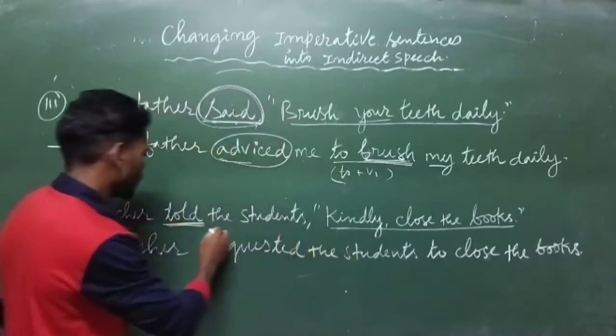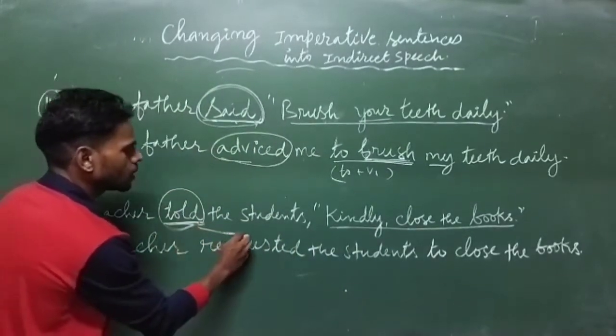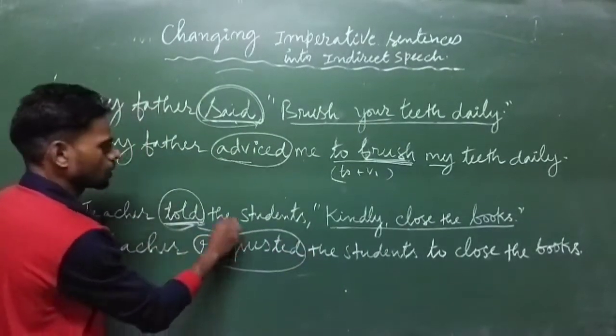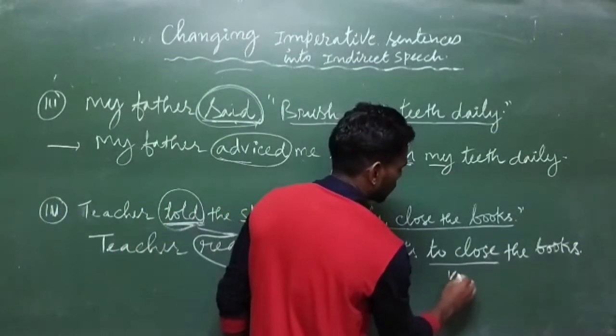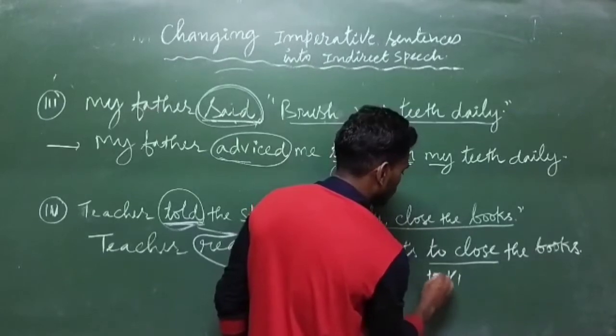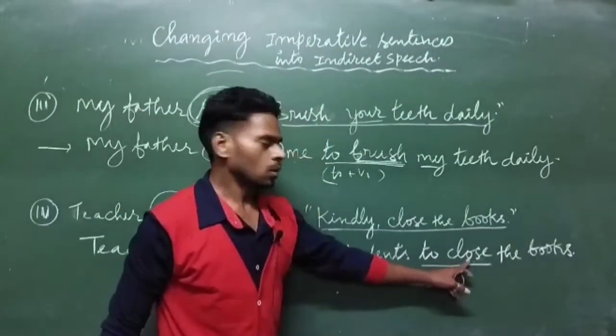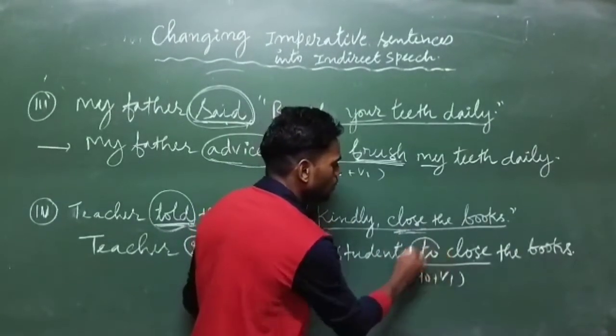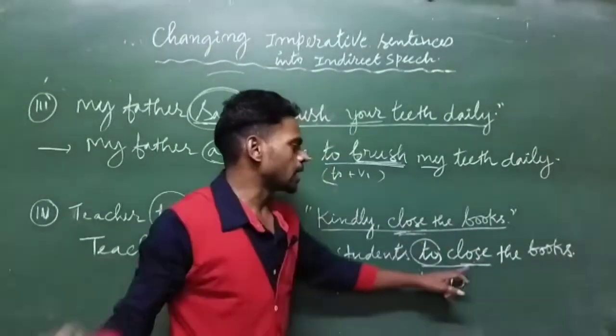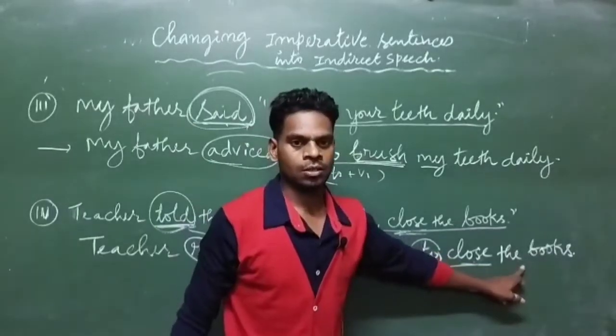So here told changed into requested, and here to close is 2 plus V1. Already the base form of the verb is there. Before that you have to add only 2 and write the same thing as it is.